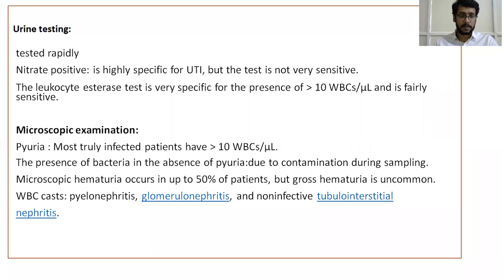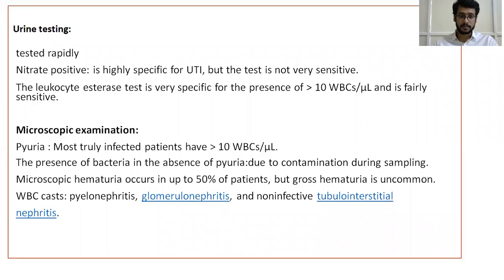Urine testing: there are many rapid tests available. Nitrite positive is highly specific for UTI, but the test is not very sensitive. The leukocyte esterase test is very specific for the presence of more than 10 WBC per microliter and is fairly sensitive. Coming to the microscopic examination, pyuria: most truly infected patients will have more than 10 cells. The presence of bacteria and the absence of pyuria may be due to contamination during sampling. Microscopic hematuria occurs in more than 50% of patients, but gross hematuria is uncommon.